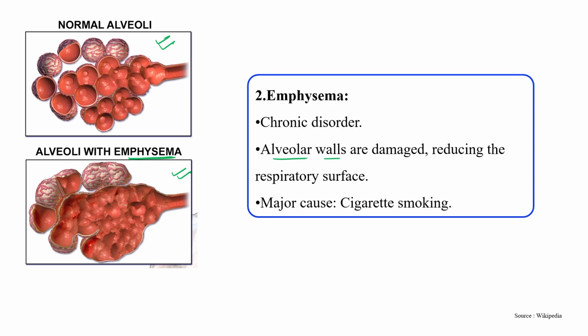These alveoli walls are damaged, so it reduces the respiratory surface area. What is the major cause? Enzymes, mainly. Those who have the habit of cigarette smoking actually suffer with this type of disease.